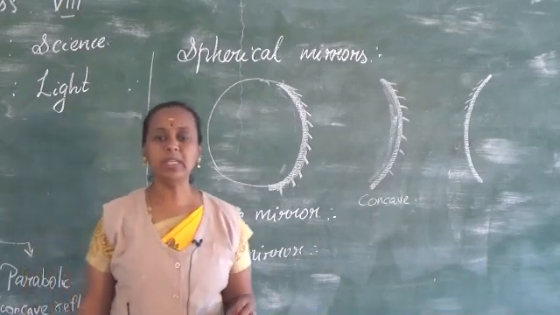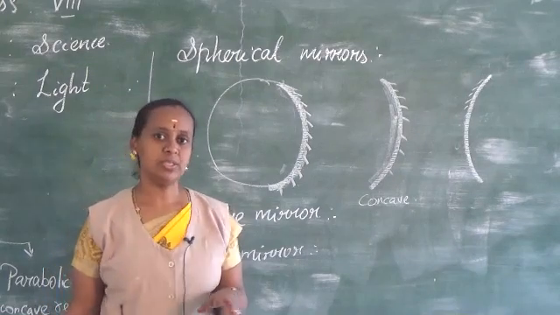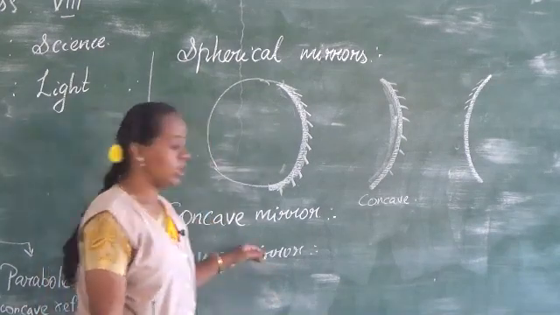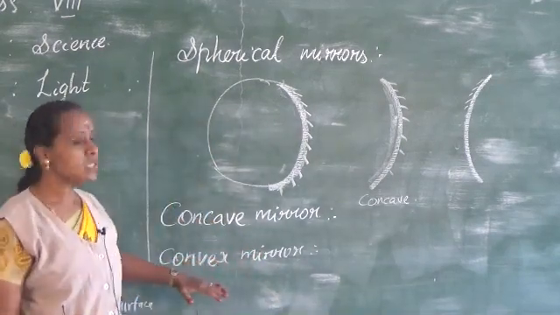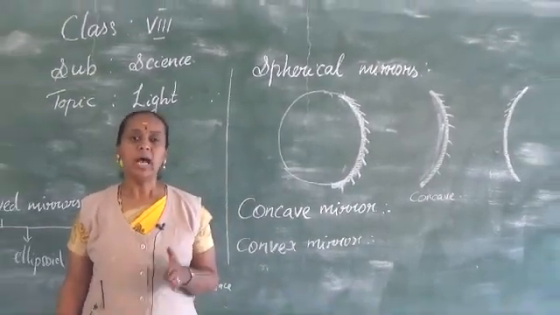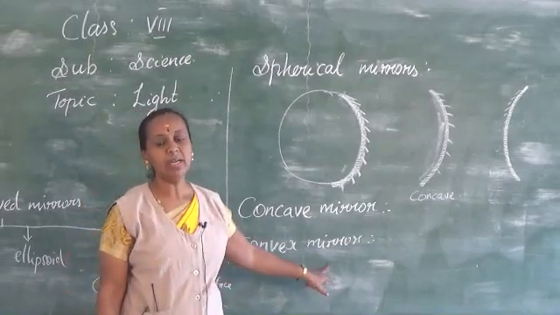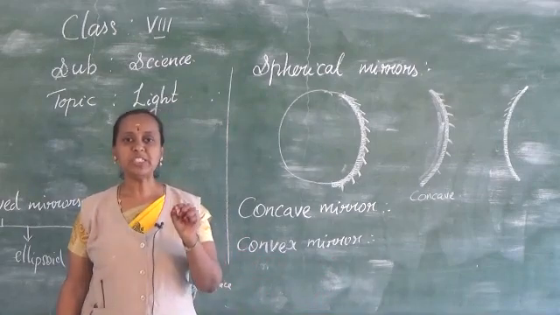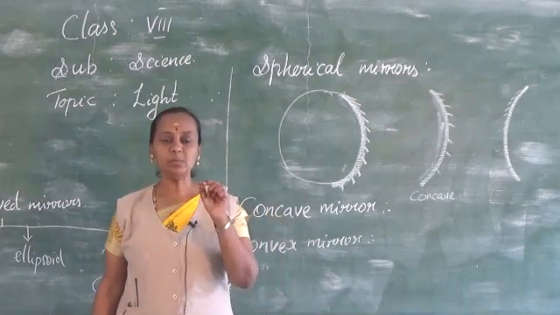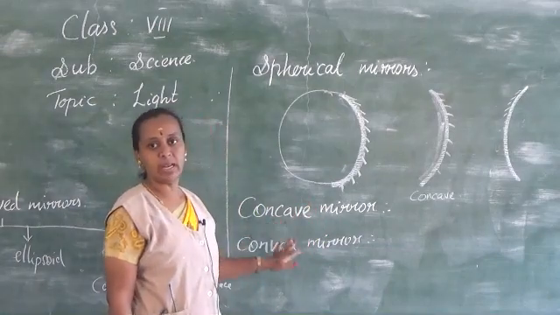Here the object will look big when it goes closer, so it will magnify the object. This is used in beauty shops for shaving and by doctors, dentists and so on. Whereas what is a convex mirror? A spherical mirror in which the reflection of light occurs at its convex surface is called a convex mirror, and here the image will be smaller than the object. So this is about the concave mirror and convex mirror.